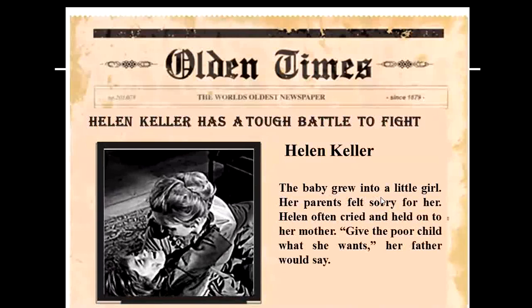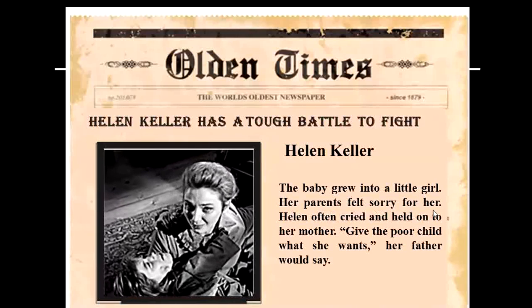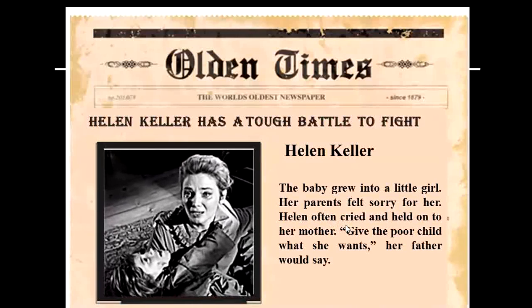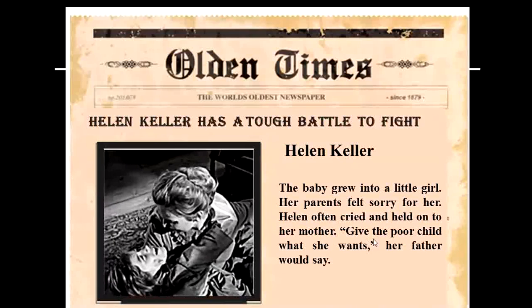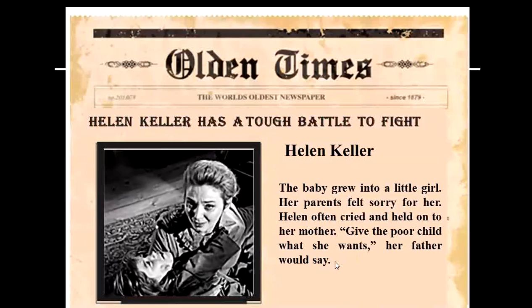The baby grew into a little girl. Her parents felt sorry for her. Helen often cried and held on to her mother. "Give the poor child what she wants," her father would say.